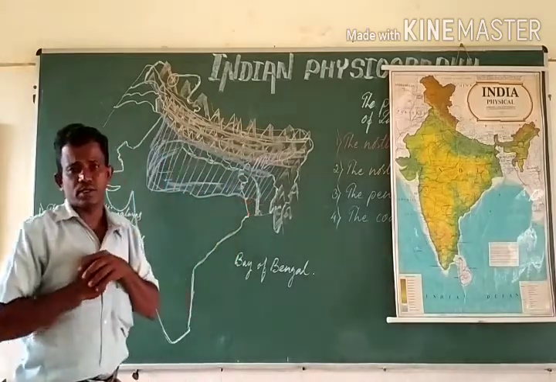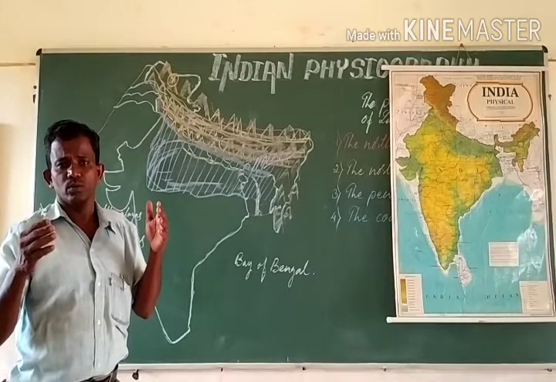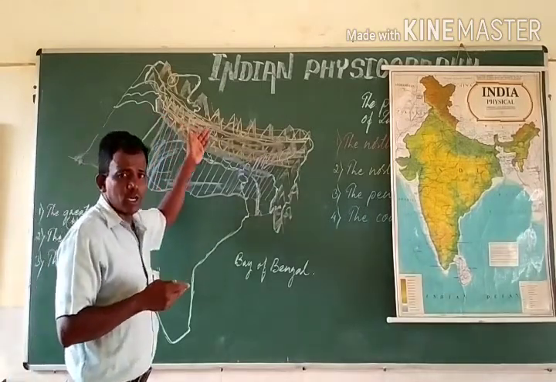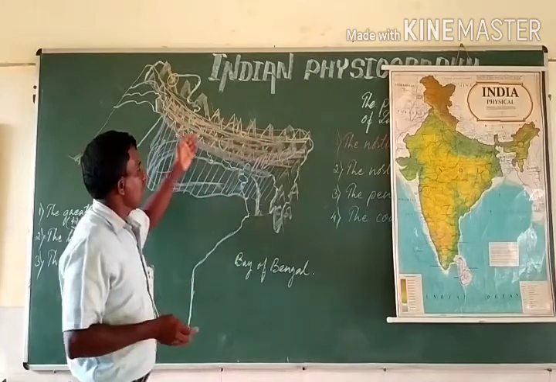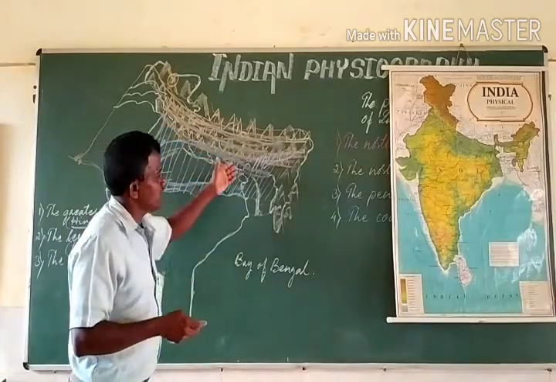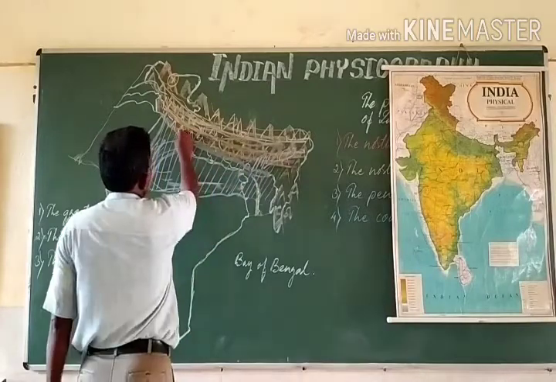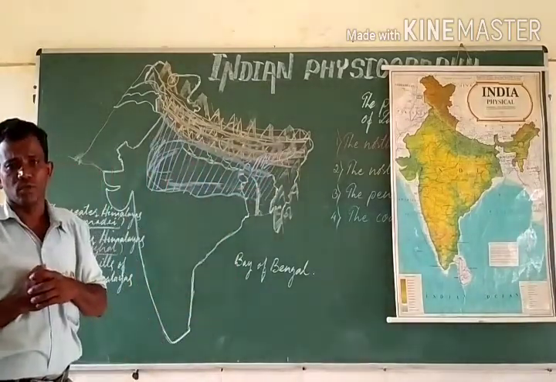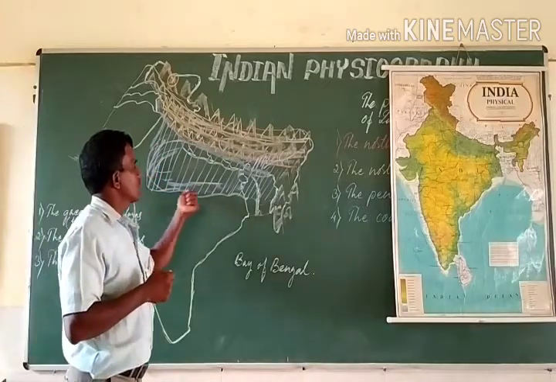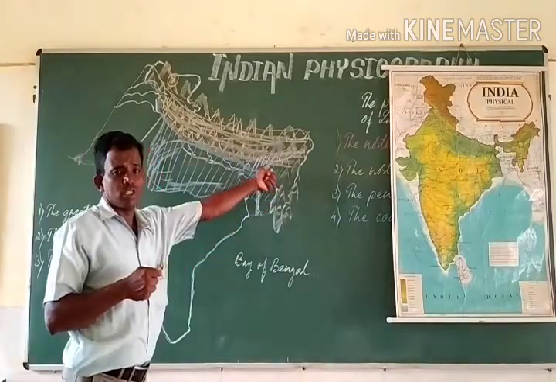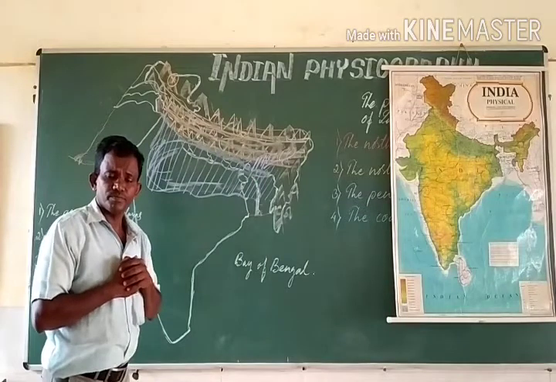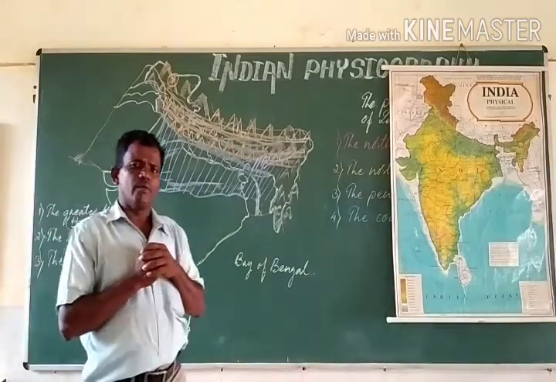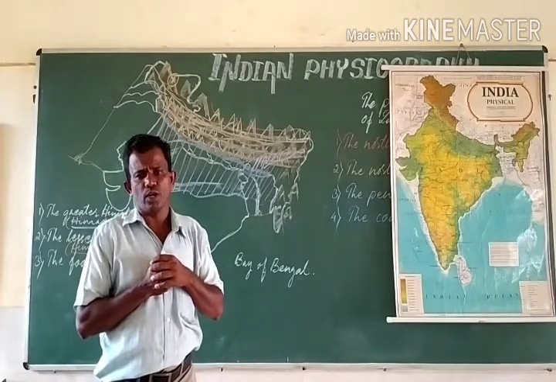These three rivers have drained the soil, means they have eroded the soil from the Himalayas and they have deposited the soil in this particular plain. So that is why this area is consisting of a very rich alluvial soil.